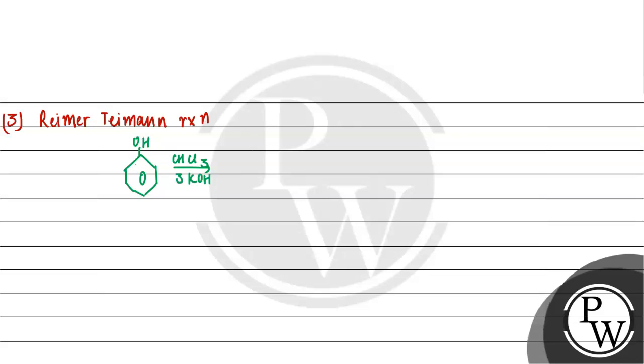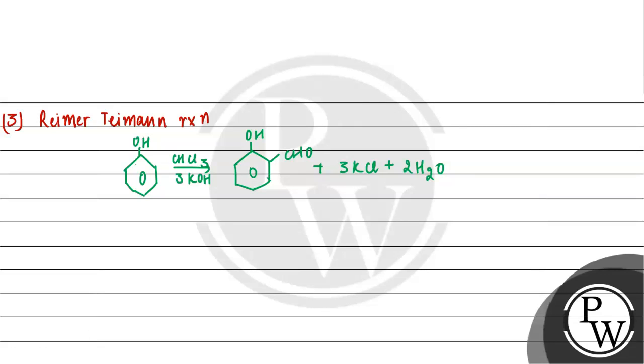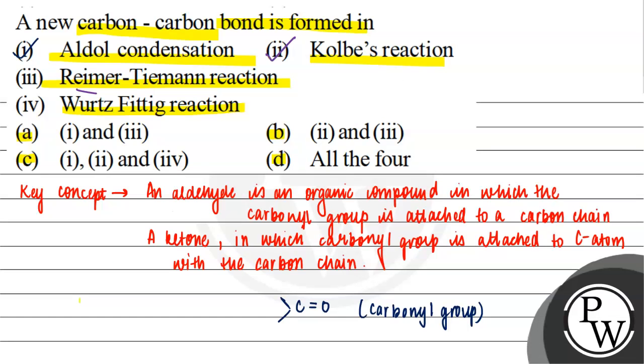Then it is forming phenol substituted with CHO group plus 3 KCl plus 2 molecules of H2O. तो हम clearly यहाँ पे देख सकते हैं the number of carbon atoms in the product side is increased, so new carbon-carbon bonds have been formed. So हमारा Reimer-Tiemann reaction is also an example in which the carbon-carbon bonds are formed.